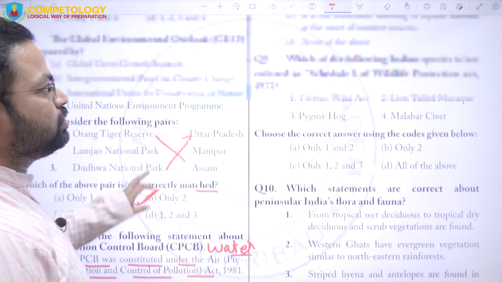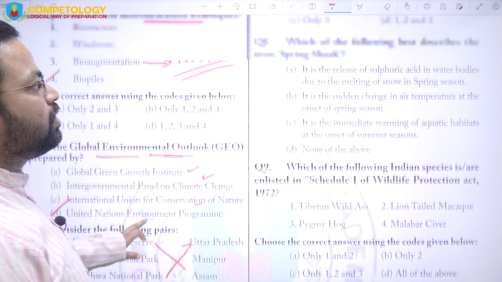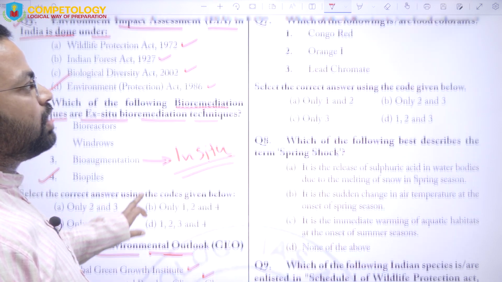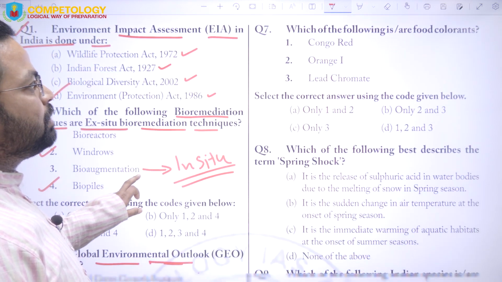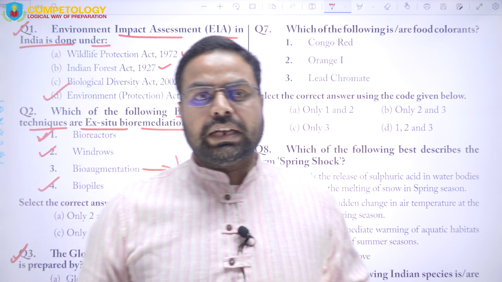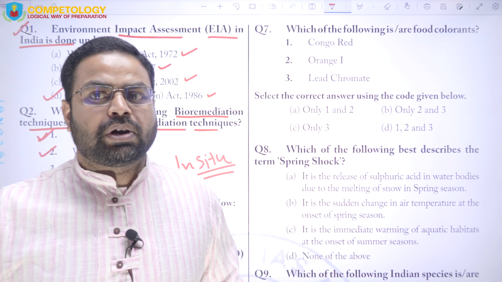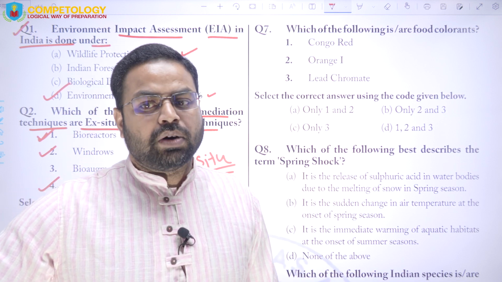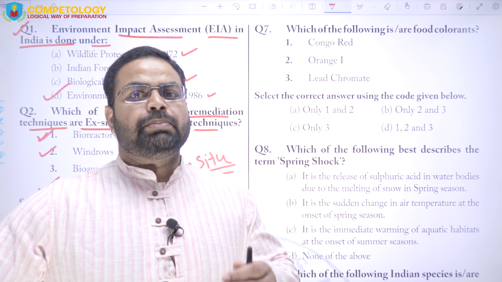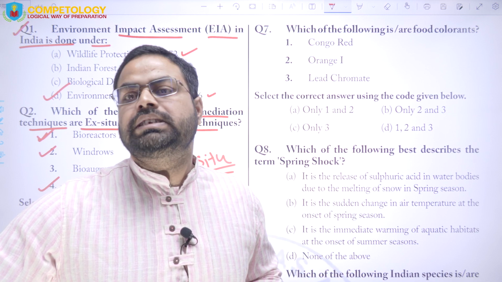And this is because of the formation of ice on the surface of the water bodies. The penetration of sunlight to the depth of the ocean or the water body gets restricted, and because of that the process of photosynthesis gets restricted.